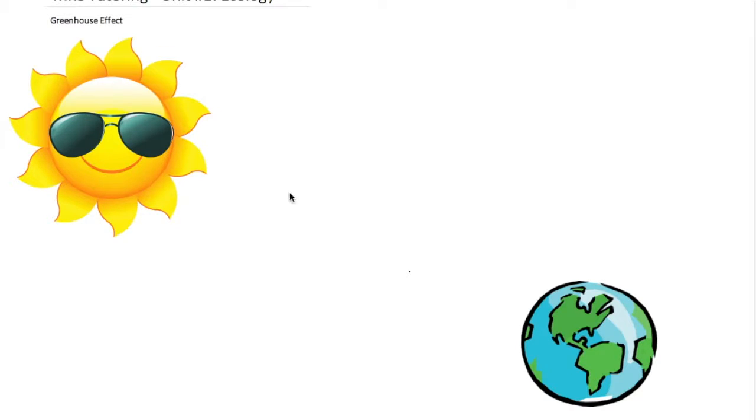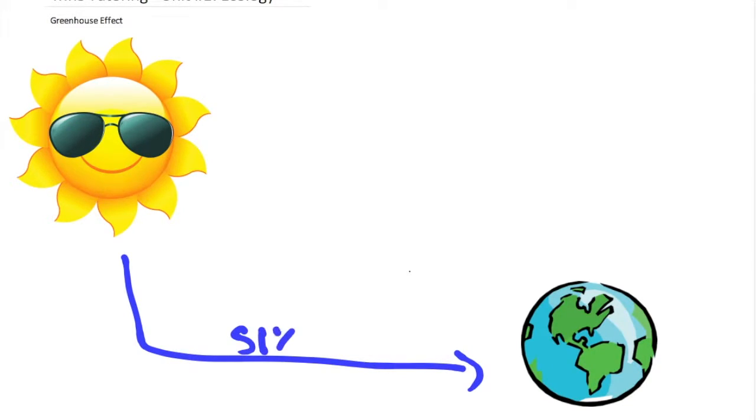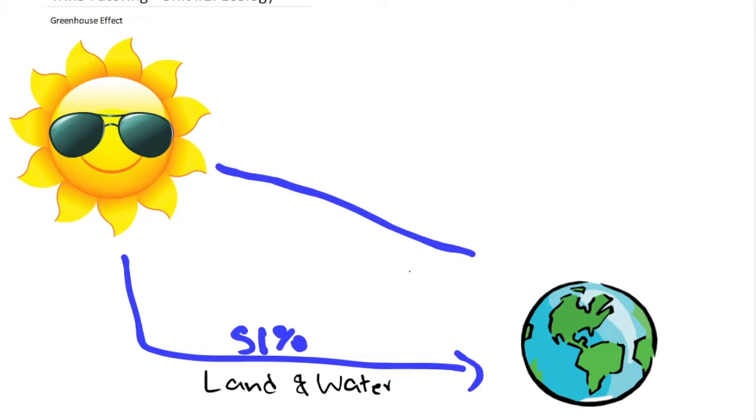Well, the greenhouse effect is caused by something as simple as the sun's energy flow. So the sun emits a lot of sun rays and a lot of energy towards the earth. About 51% of that energy is absorbed by land and water, right? About another 30% of that energy doesn't even get to the earth's surface. It is reflected back into space. 30% of it is reflected, right?